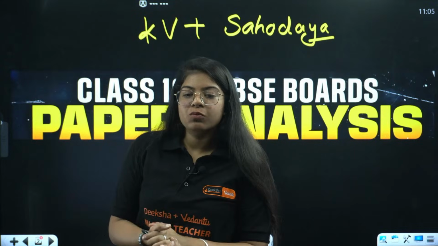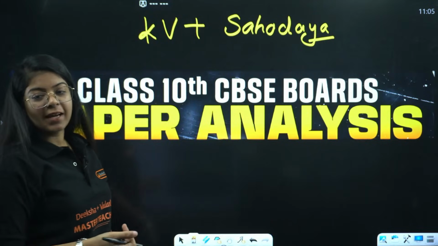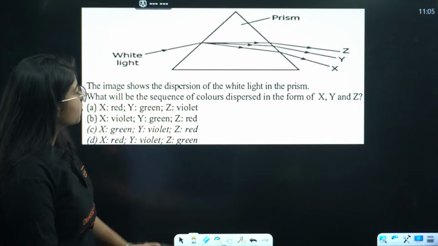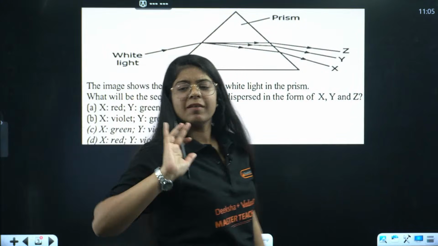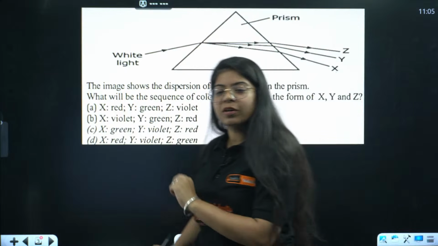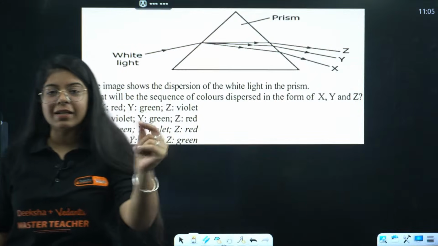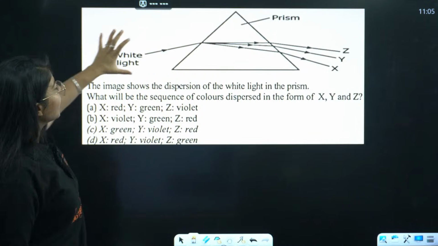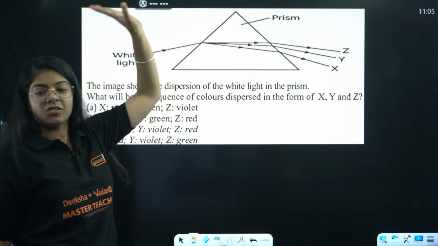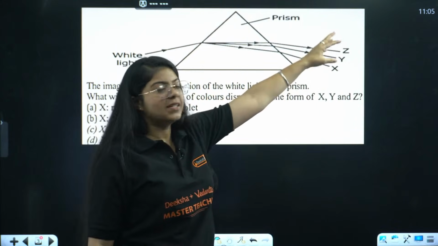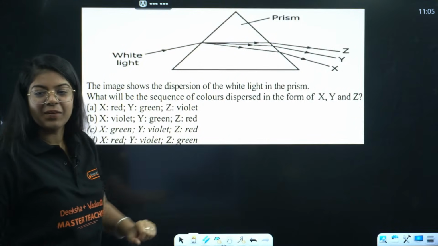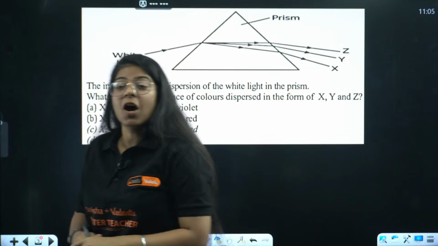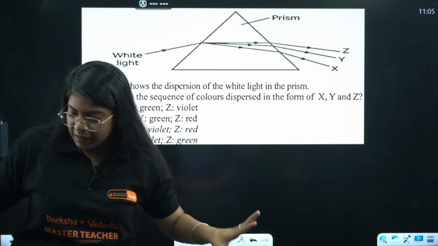Let us move to our very first question. That is a very simple, very basic question. You guys have to give me the answer really quick. We have a prism, and we can see that white light is passing through it. We have X, Y, Z rays. Yes, I got your thumbs up. Now give me the answer to this very first question.